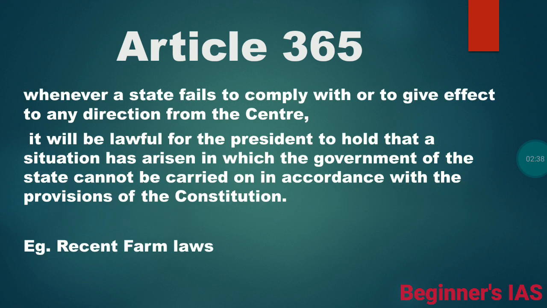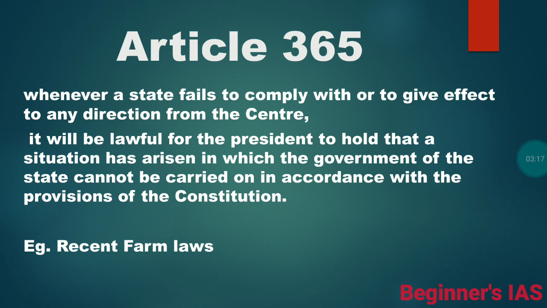So let us see Article 365. This Article 365 is also one of the most important articles under which President's rule can be imposed. Let us see how. When a state fails to comply with or to give effect to any direction from the Center, it will be lawful for the President to hold that a situation has arisen in which the government of the state cannot be carried on in accordance with the provisions of the Constitution.